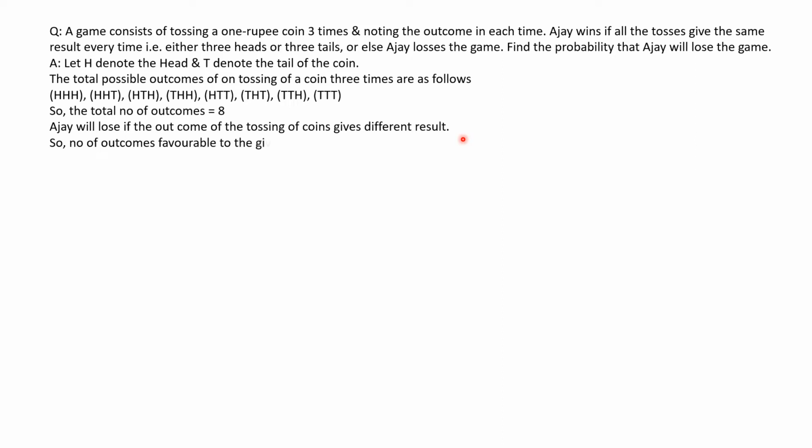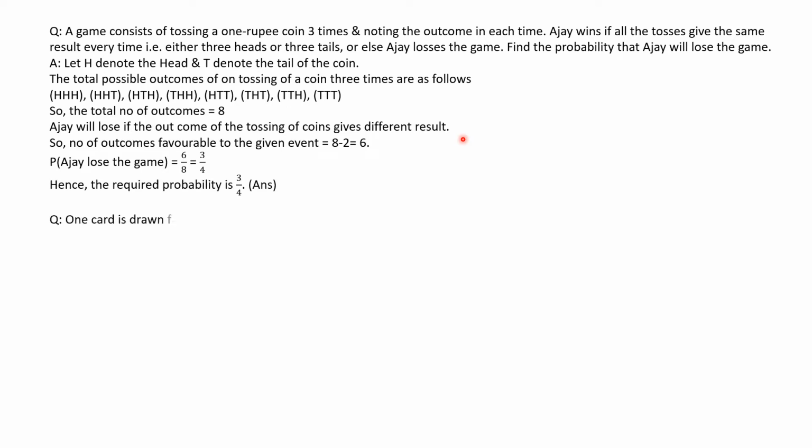So the number of outcomes favorable to the given event is 8 minus 2, which is 6. Hence, the probability that Ajay will lose the game is 6 by 8, which equals 3 by 4. Hence, the required probability is 3 by 4, is the answer. The next question states, one card is drawn from a well-shuffled deck of 52 cards.